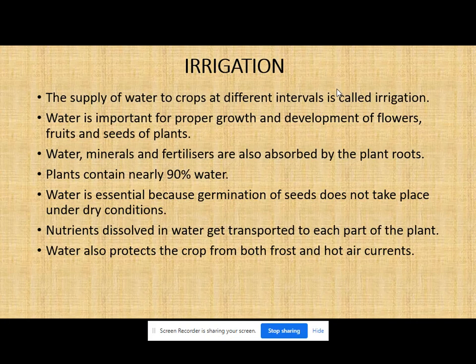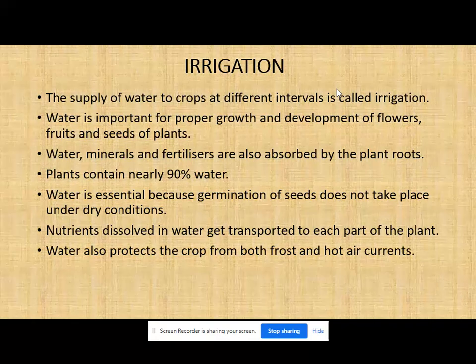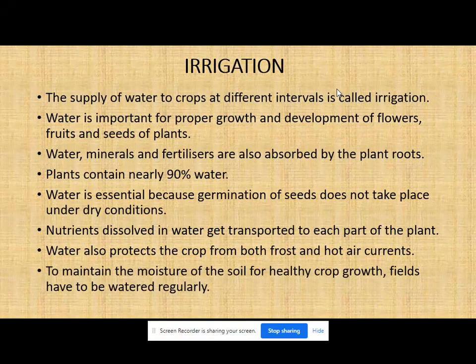Water also protects the crop from both frost and hot air currents. If there is a climate with extremely cold conditions, if there is too much cold, the plant is protected by the water. If it is too hot, if the air is very hot or the climate is very sunny, at that time water protects the plant. So in cold climate or in hot climate, water protects the plant.